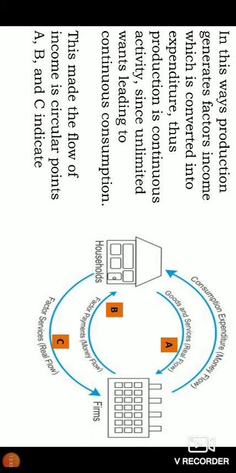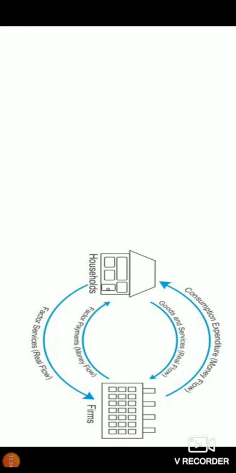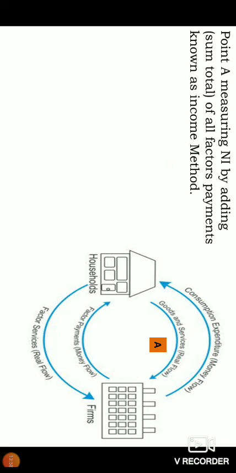And C, the factor service, is indicating the real flow. We will take and explain them in a little more detail. A measures the national income. Point A measures the national income by adding all the factor payments, known as the income method.